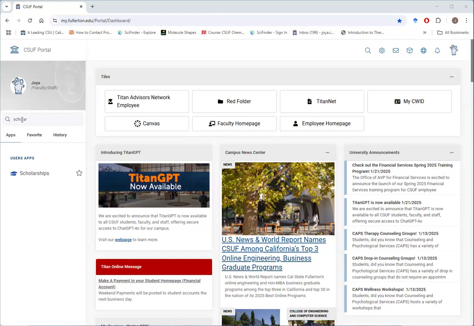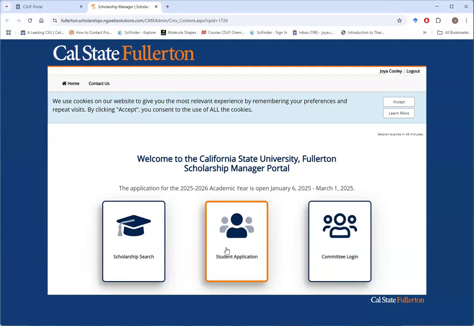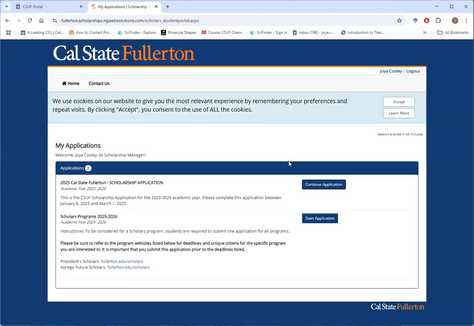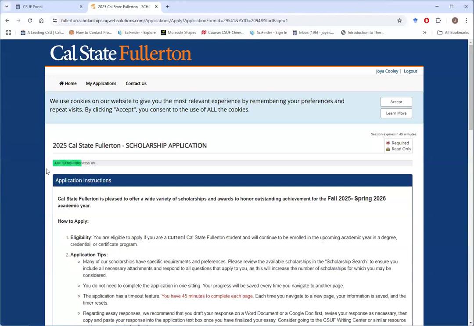So on your student portal, I just started typing in scholarships and go to the website here. You'd go to student application, make sure to log in. And then, if you've never been here before, you'd likely start an application. I've already got one in process, so I'm just going to do continue application. And again, I'm just going to point out a few things that are important for you all to consider.